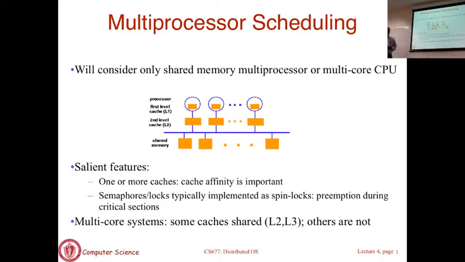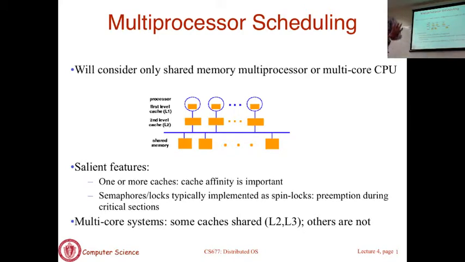Here's a picture that shows you a very simple hardware schematic of what a multiprocessor system looks like. This is the same regardless of whether it's a multi-core or a multiprocessor system. These circles here represent CPUs or cores in your system. The yellow boxes at the top above the blue line represent hardware level caches.